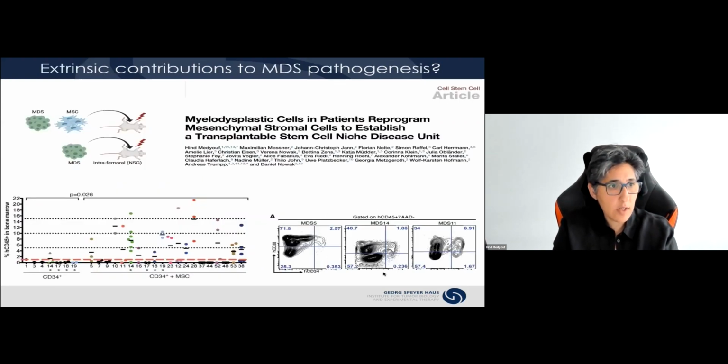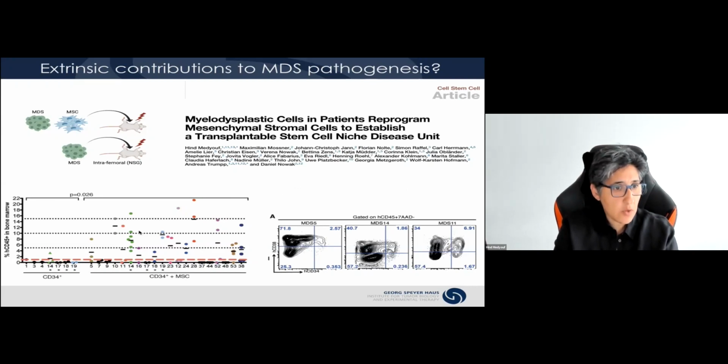A few years later, we actually provided additional evidence in the context of a PDX model, in which we have shown that in order to propagate MDS stem cells into mice, we absolutely need to provide them with their mesenchymal niche component, thereby demonstrating that the stroma was actually essential for the fitness, or let's say the ability of these stem cells to propagate themselves in vivo. And this is just showing you that when we have high engraftment, we can actually see CD34, 38 positive cells that are exclusively carrying the genetic lesions that were found in the initial patients.